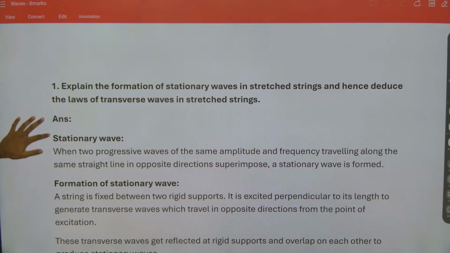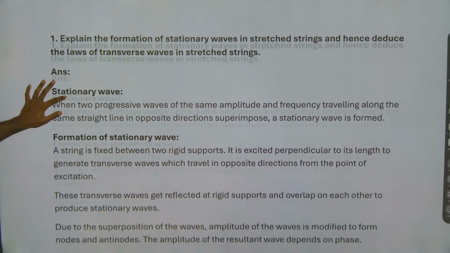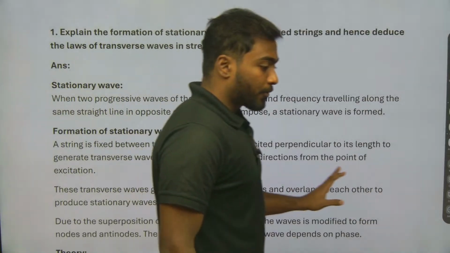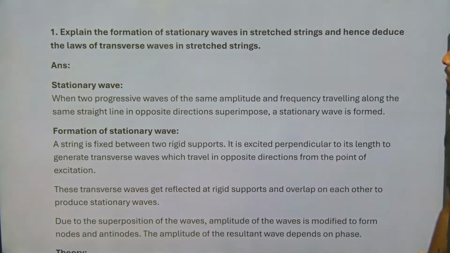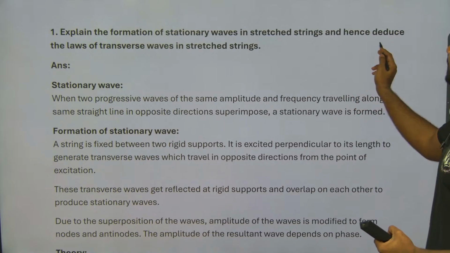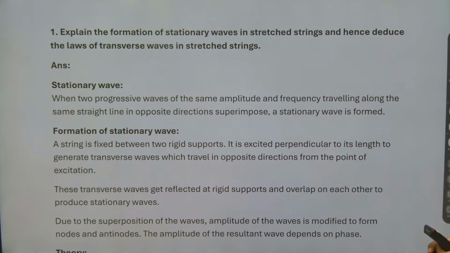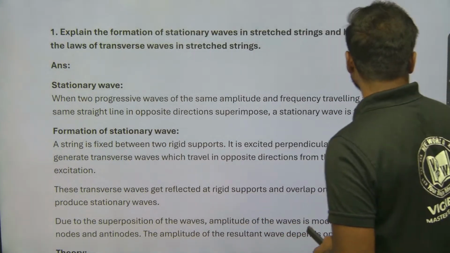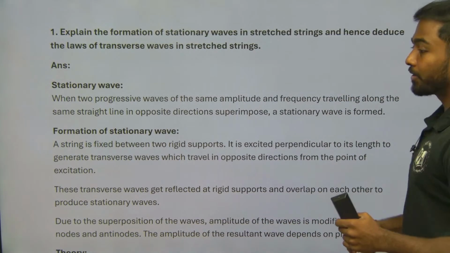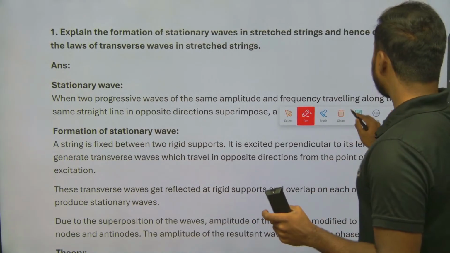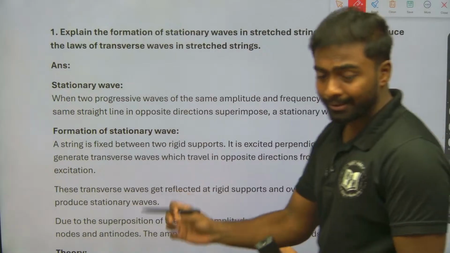I guess it's visible. So the first question which we are going to talk about is: explain the formation of stationary wave in stretched string and hence deduce the laws of transverse wave in stretched strings. So what are the things they have asked in the question? We need to decode it. How many subtopics are there in the question?